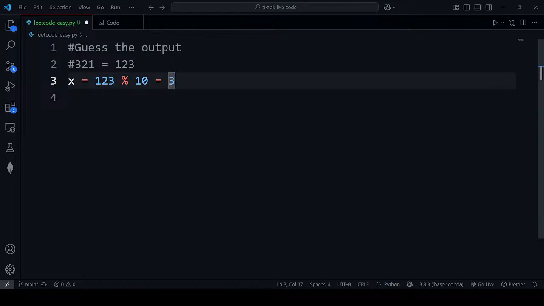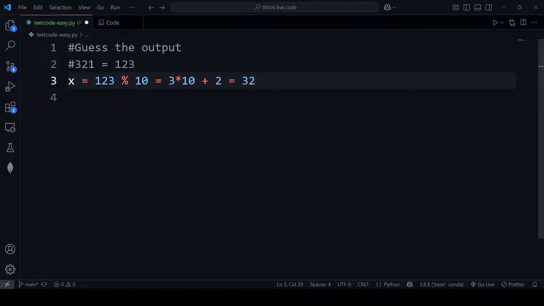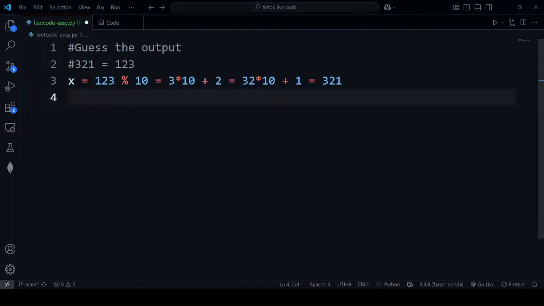And then what if we multiply it by 10 and then add this number, 2? Then it would be 32, right? And then what if we again multiply it by 10 and then add this remainder, 1? We can do this, right? Plus 1. So it would be 321, right? We can follow this kind of simple logic